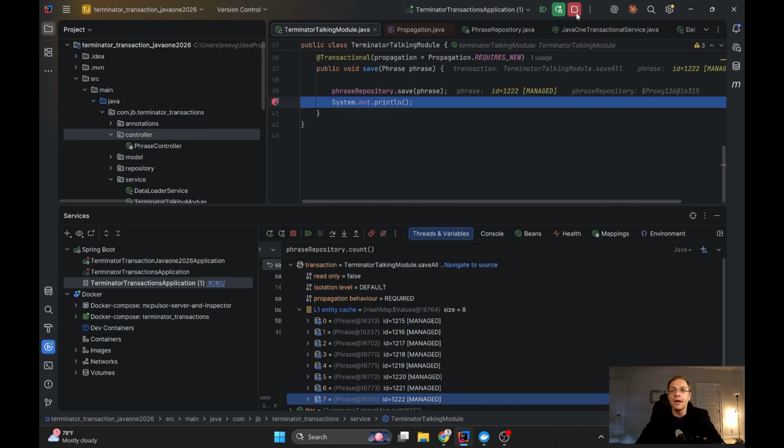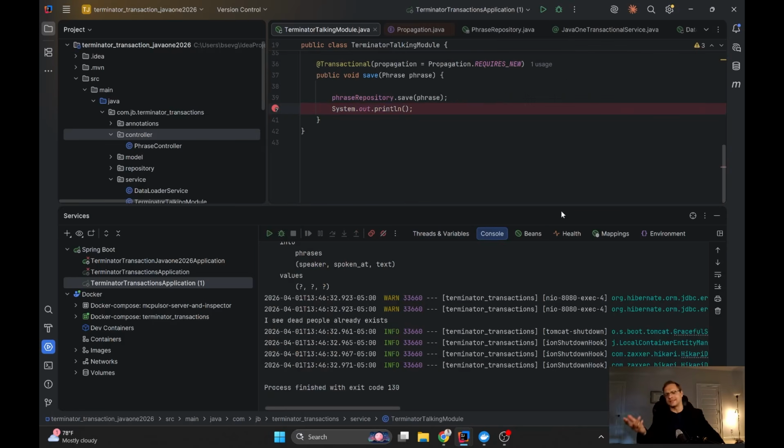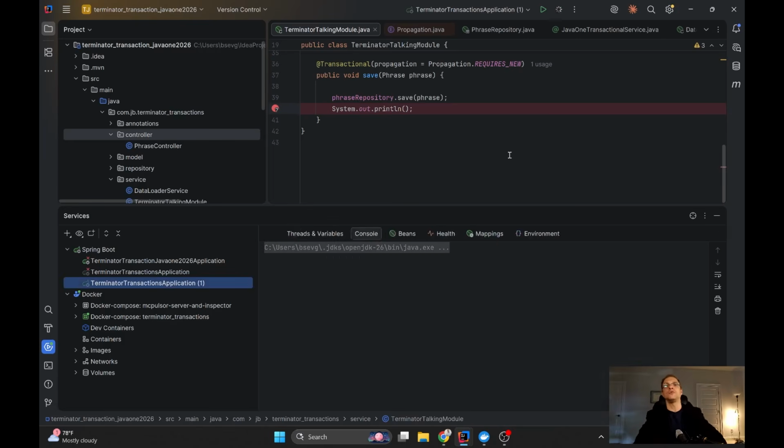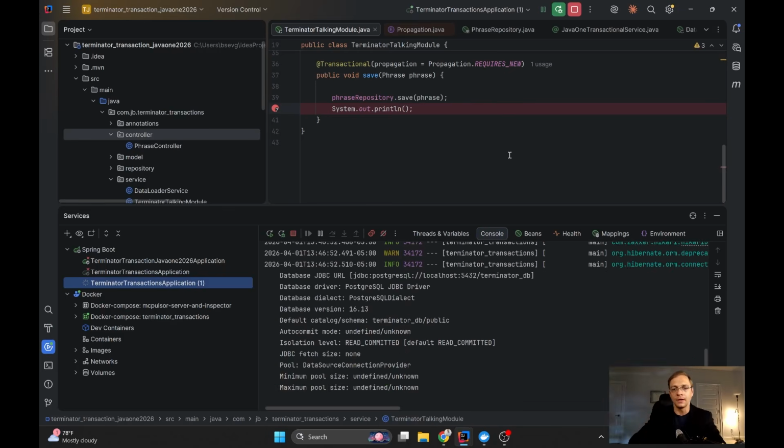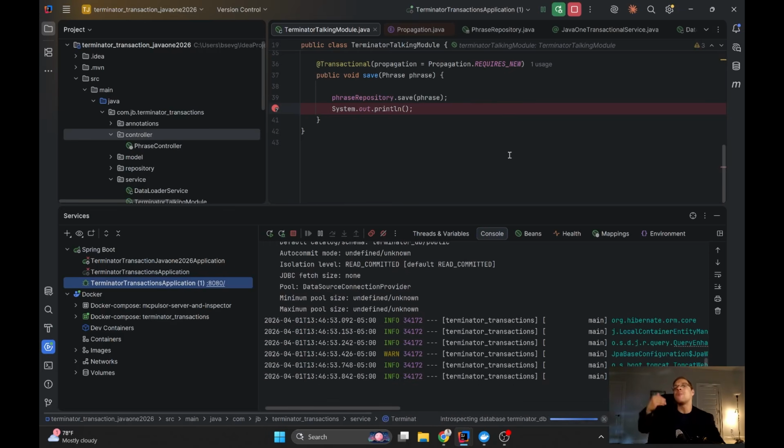Now let me show you how I'm solving that. By the way, I didn't say at the end why 0 will be saved. After the first invalid record comes, maybe it's even better to show you, the transaction will be broken and it will be marked as broken. It doesn't matter that we have try and catch inside the code. If we had the problem only inside the code and the database never knew about it, it would be working differently.